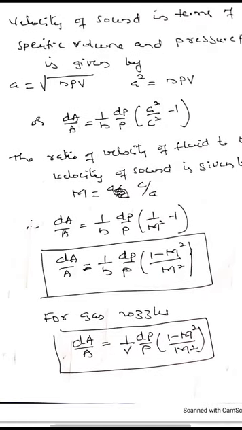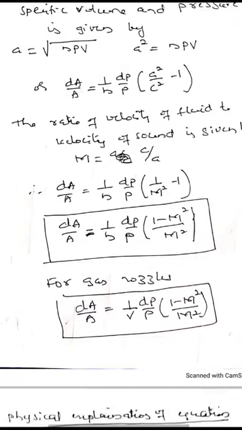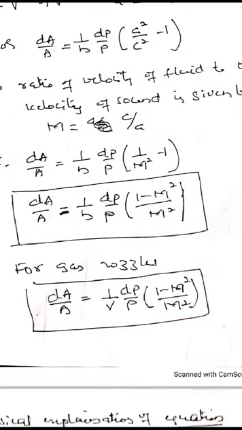For gas nozzles, n should be replaced by gamma, so dA/A = (1/γ)(dP/P)((1 − M²)/M²). Thus we got a relation between pressure, velocity and area for nozzle flow.